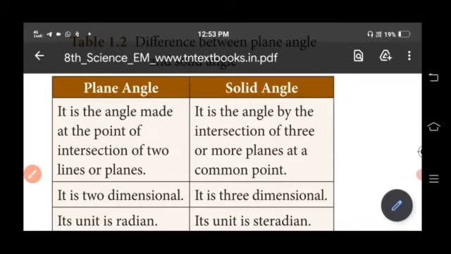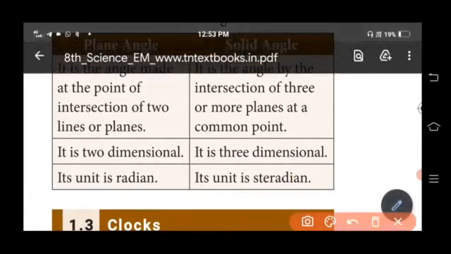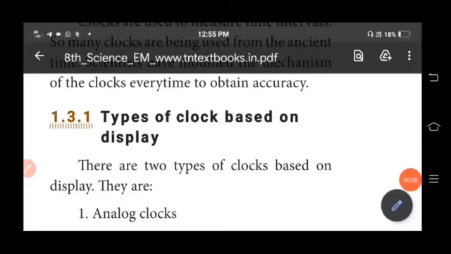And then it is 2-dimensional. And then it is 3-dimensional. Which is 3-dimensional? Solid angle is 3-dimensional. And then the last one is its unit. Plane angle unit is radian, and then solid angle unit is steradian.